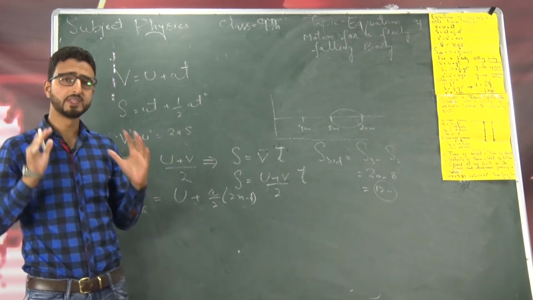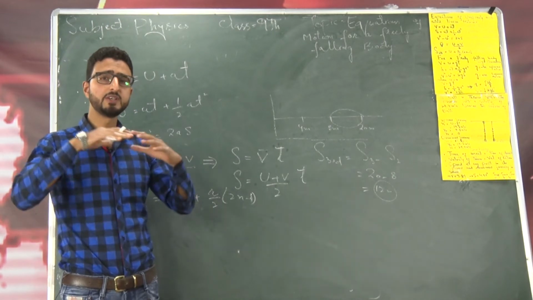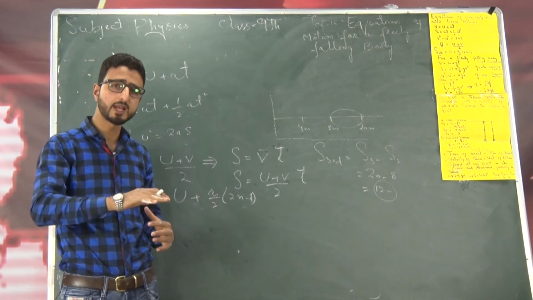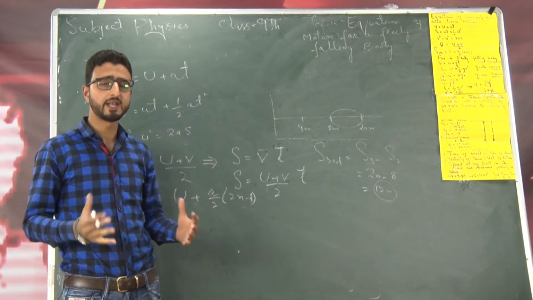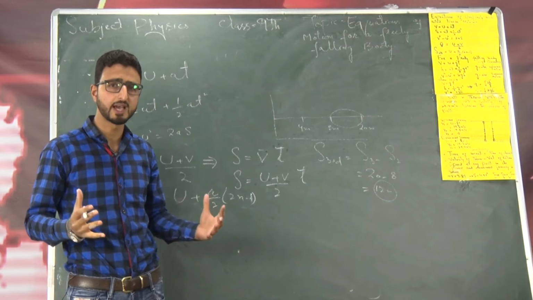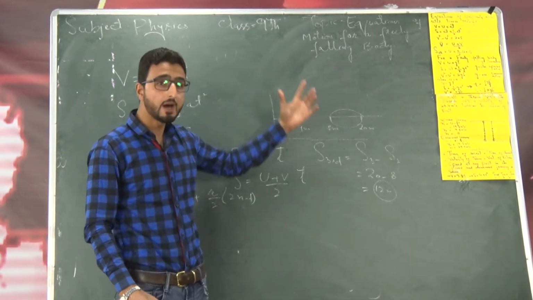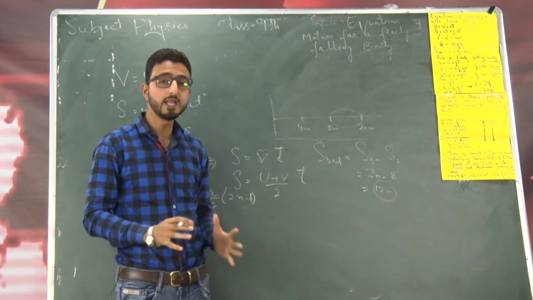(2n minus 1). These are the equations of uniformly accelerated linear motion, which you can derive in 9th class by graphical method or by algebraic method, and in the 11th class we derive these equations by calculus method by taking the help of differentiation and integration. But right now we are applying these equations to a freely falling body.